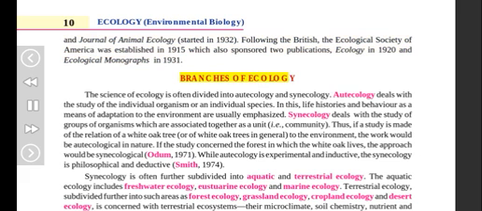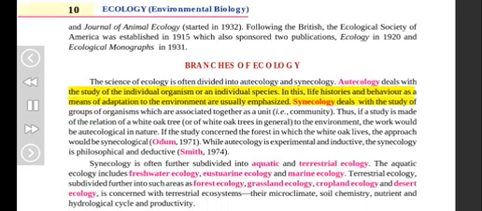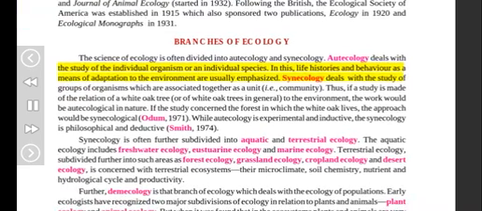Branches of Ecology. The science of ecology is often divided into autoecology and synecology. Autoecology deals with the study of the individual organism or an individual species. In this, life histories and behavior as a means of adaptation to the environment are usually emphasized. Synecology deals with the study of groups of organisms which are associated together as a unit, i.e., community. Thus, if a study is made of the relation of a white oak tree, or of white oak trees in general, to the environment, the work would be autoecological in nature. If the study concerned the forest in which the white oak lives, the approach would be synecological.